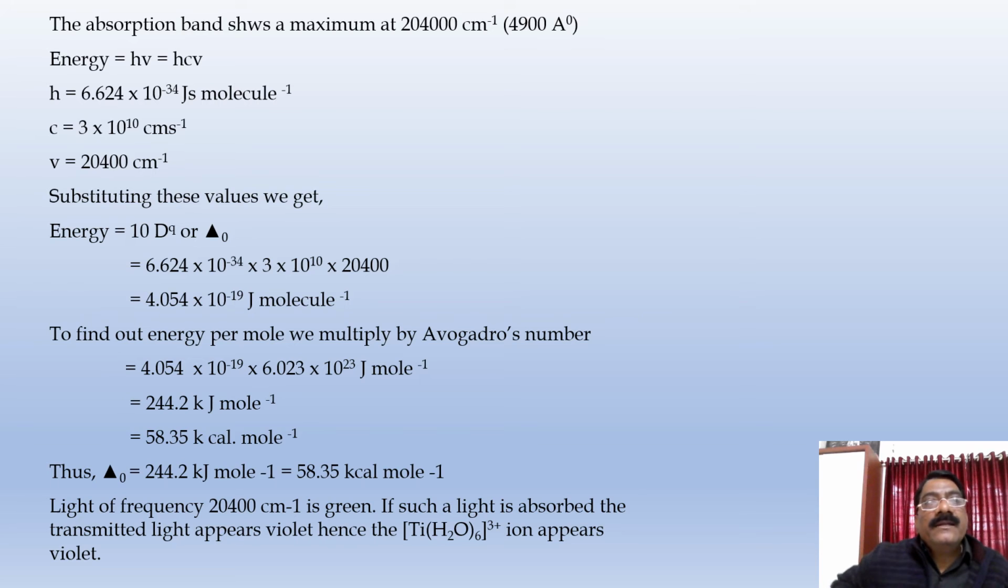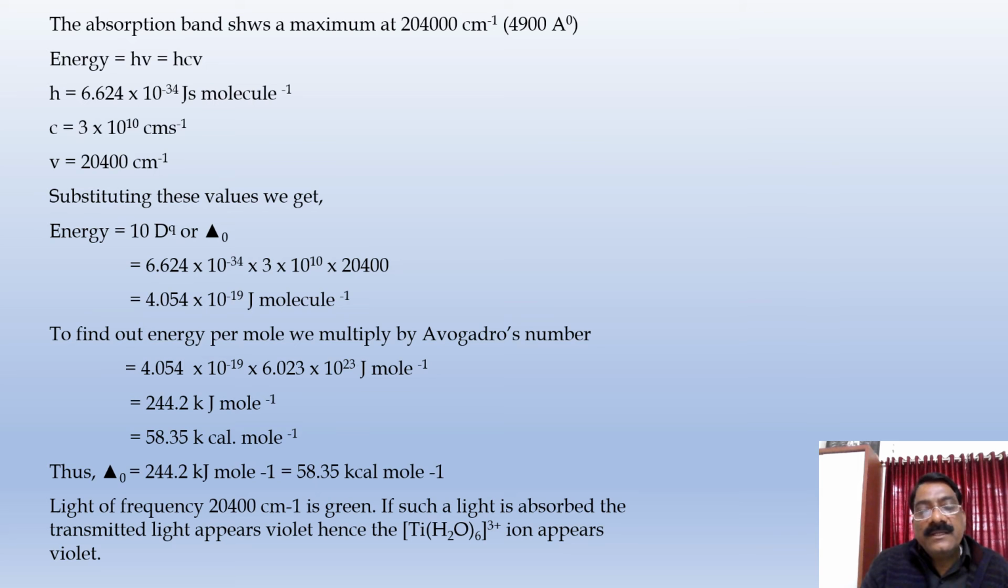The absorption band shows a maximum at 20,400 centimeter inverse. Energy is equal to h nu, equal to h c nu bar, where h is the Planck's constant, c is the velocity of light, and nu bar is the wavenumber. Substituting these values, we get the energy 10 Dq or delta O as 4.045 into 10 raised to minus 19 joule.